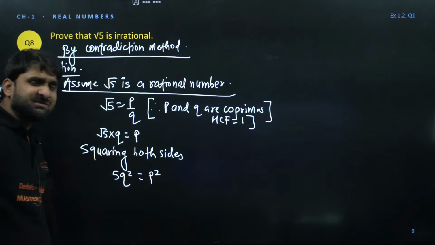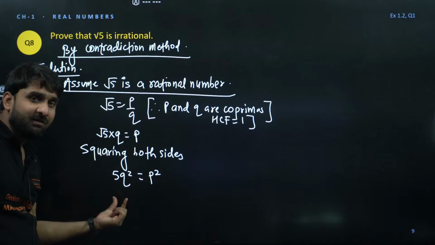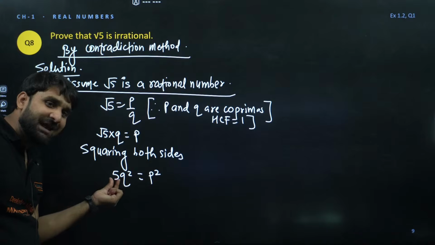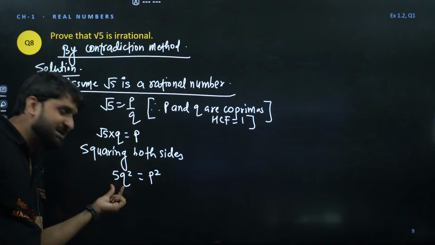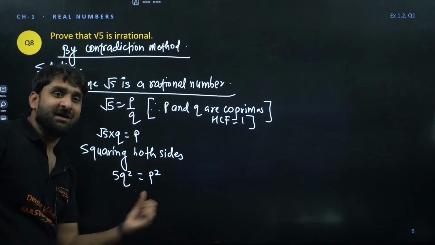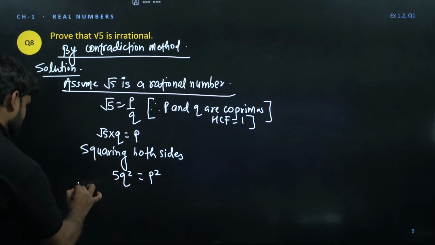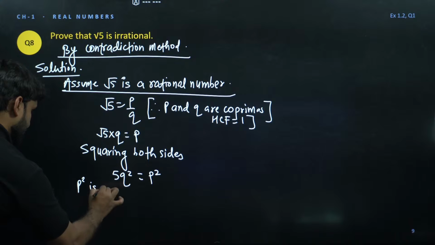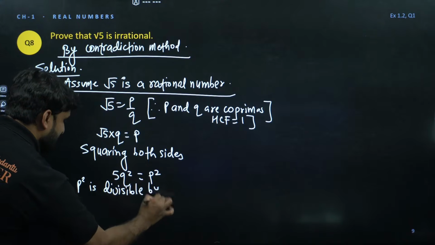Now, my dear class 10 students, can you see 5 is in multiplication with q square? So what does it mean? If we take 5 to this side, p square will be divided. When we take 5 that side, it implies that p square is divisible by 5.